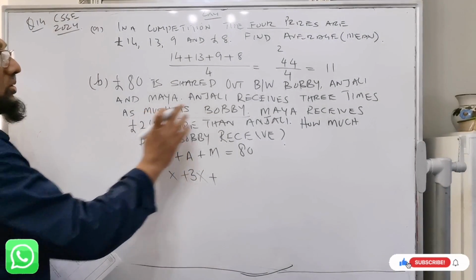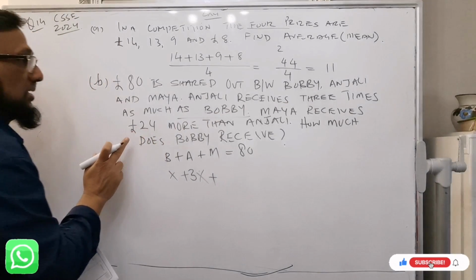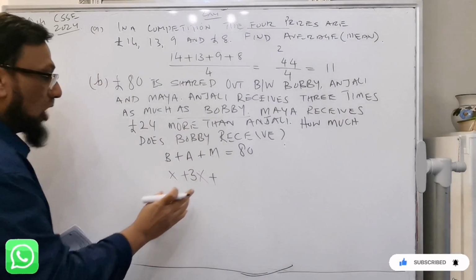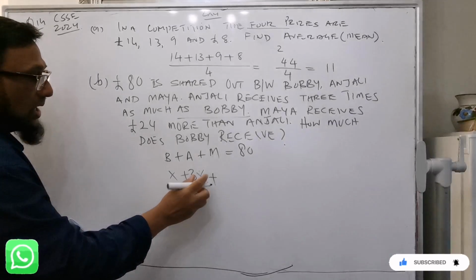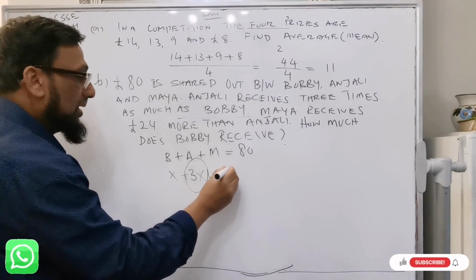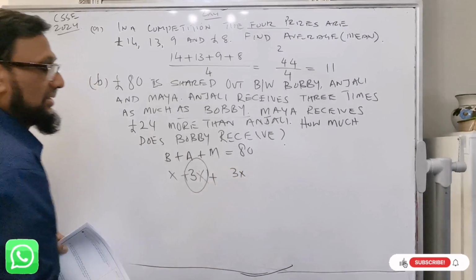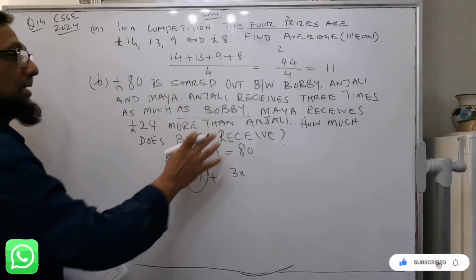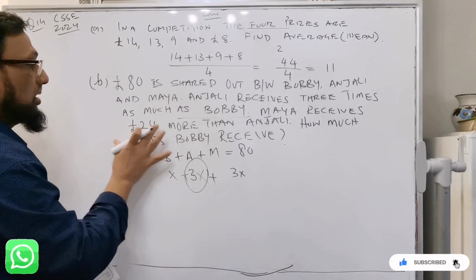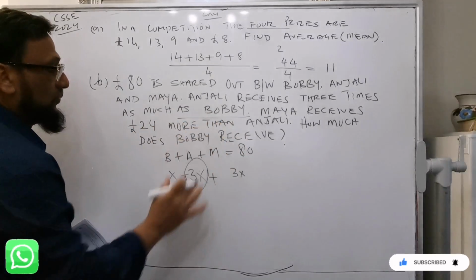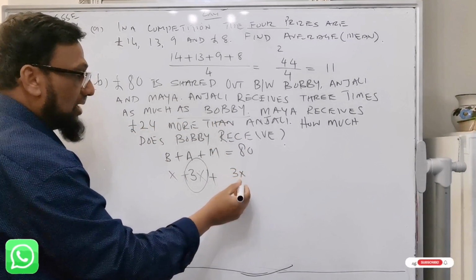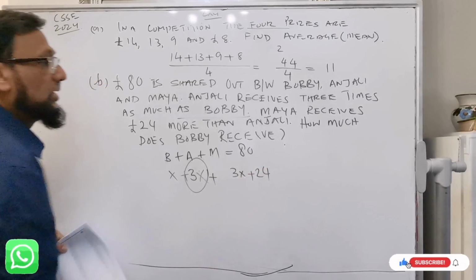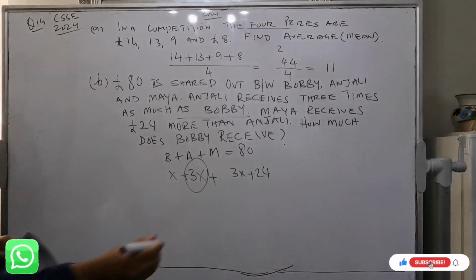Now Maya receives £24 more than Anjali. Anjali is getting 3x, so Maya gets 3x plus 24.